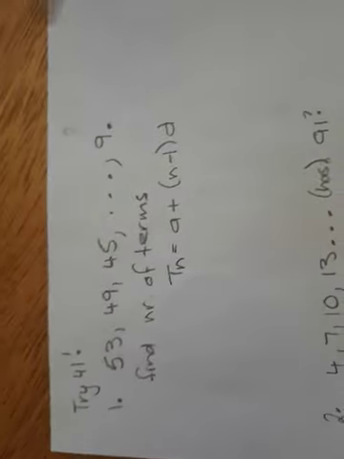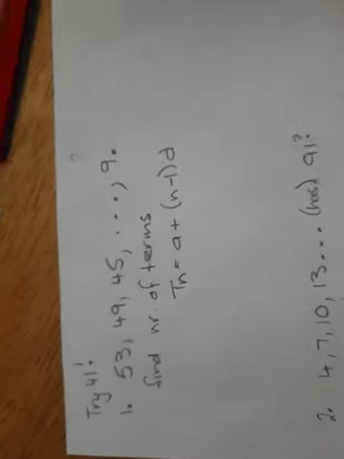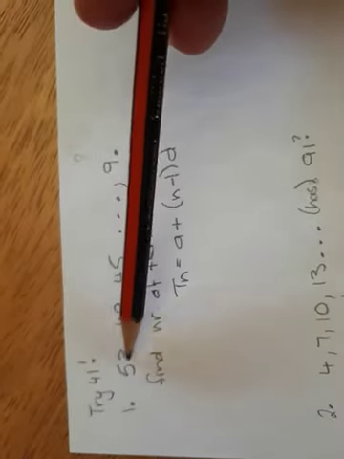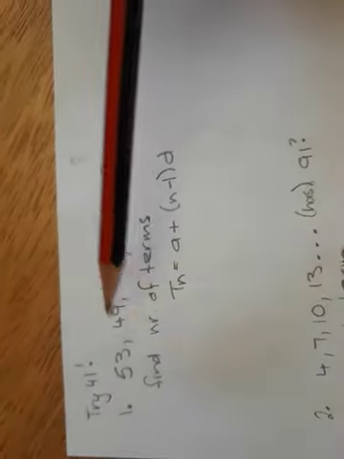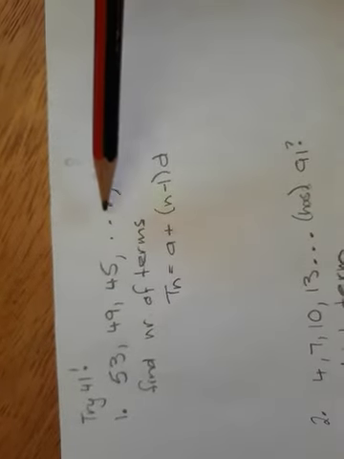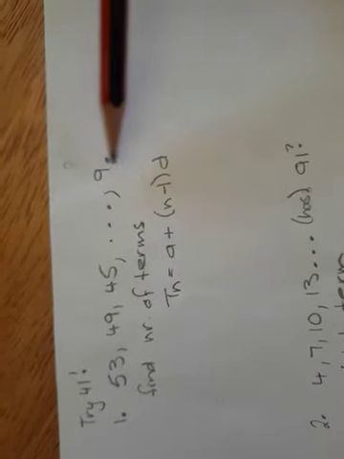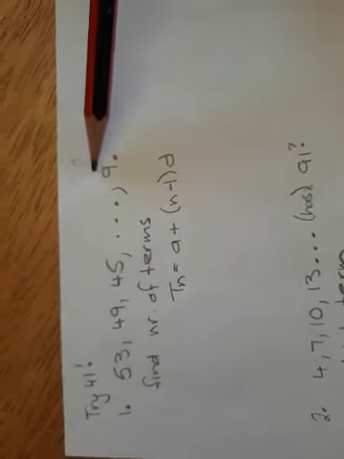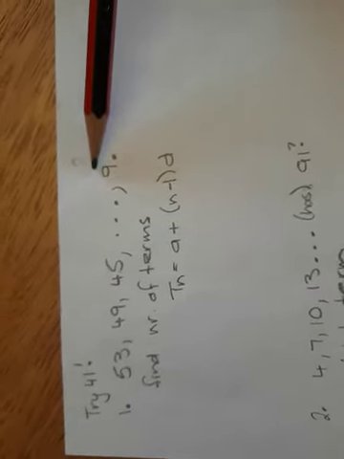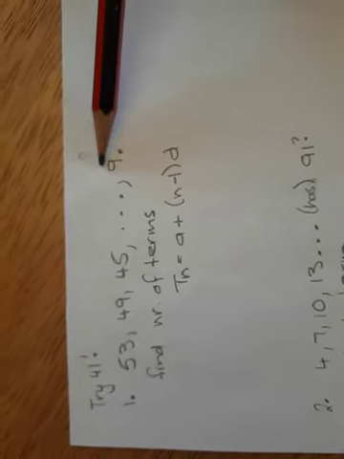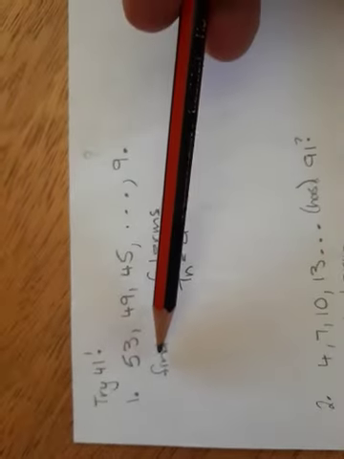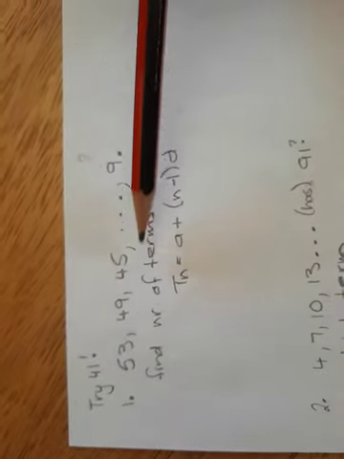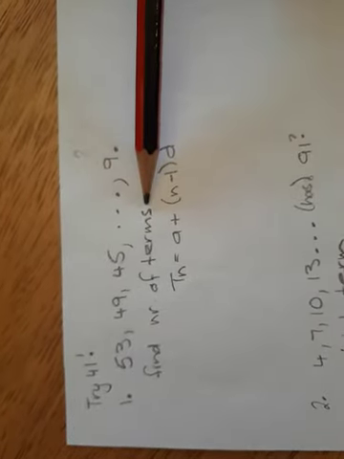So what they tell you in question 1 is that you've got a series starting at 53, going to 49, 45, and it goes on, and then to 9. What is important here to realize is that this is your last term in that very same series. So that's why they're asking you to find the number of terms that would be in this series.